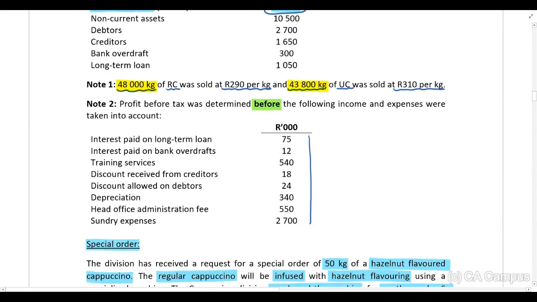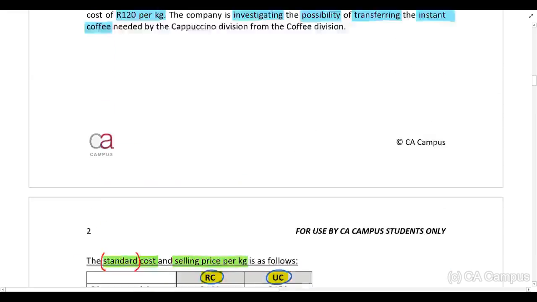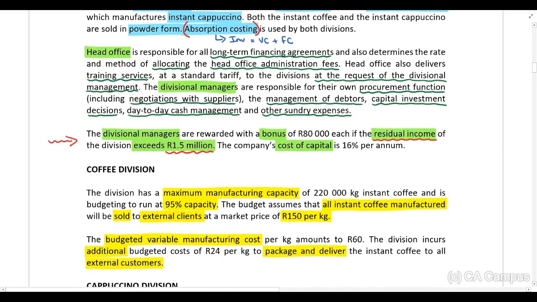Then the first item that we need to consider is interest paid on long-term loan. So we need to consider whether that is under the divisional manager's control or not. Now, if you go back, we were told that head office is responsible for all long-term financing agreements. So that is definitely not under the divisional manager's control. That is under head office's control. So that should not be taken into account in our calculation.